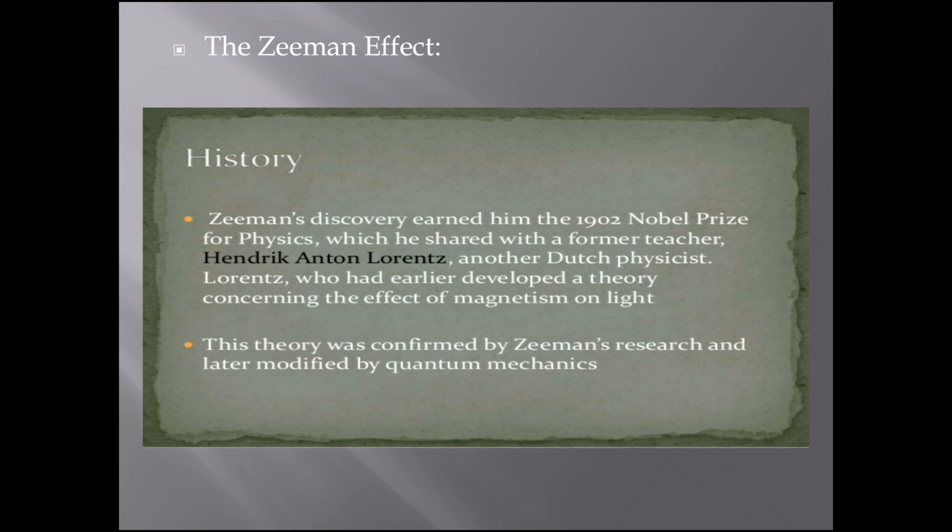Zeeman's discovery earned him the 1902 Nobel Prize in Physics, which he shared with a former teacher, Hendrik Anton Lorentz, another Dutch physicist, who had earlier developed a theory concerning the effect of magnetism on light. This theory was confirmed by Zeeman's research and later modified by quantum mechanics.